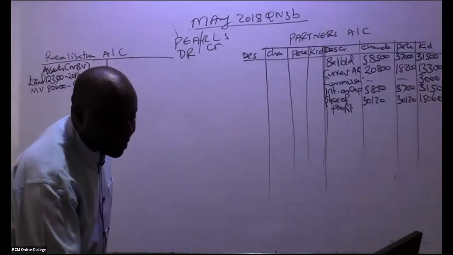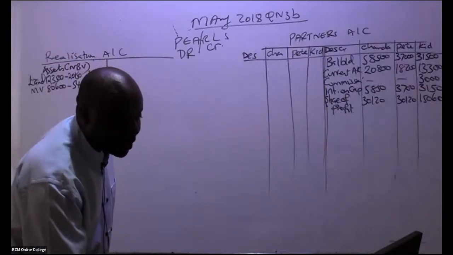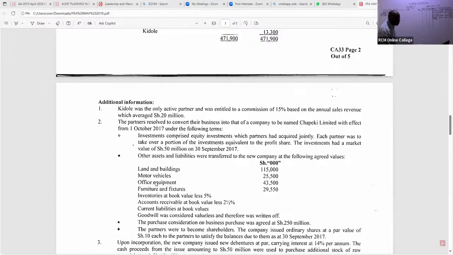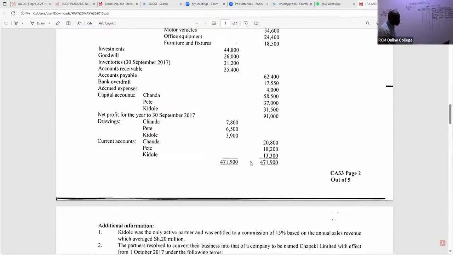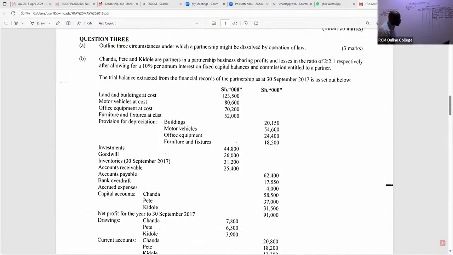We pick on, in this case here, the next item that was realized to the new company. So to the new company, you can see we have here office equipment. This was transferred to the new company. So for office equipment, now go back to the net book value. Office equipment, I can see it here, I'll just write equipment. So for equipment, I can see 7,200 was the cost. I subtract, in this case here, the provision for equipment, which is 24,400.